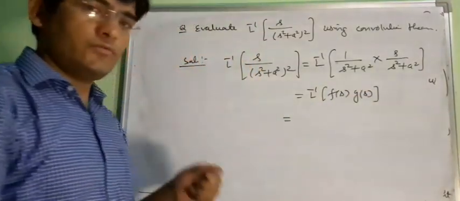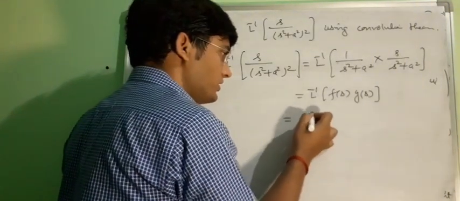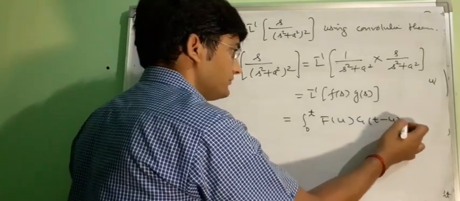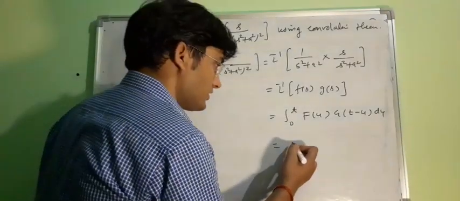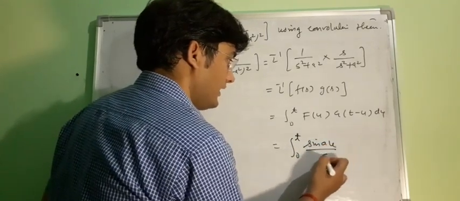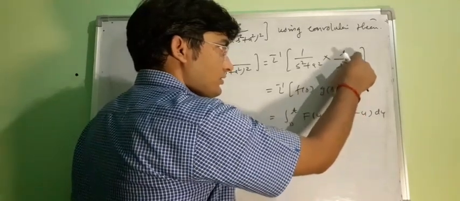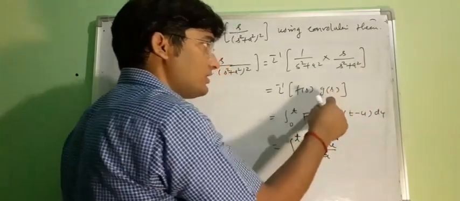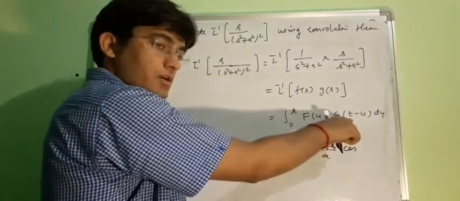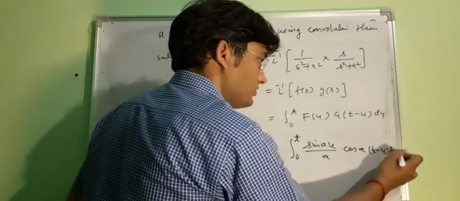Then according to the convolution theorem, the Laplace inverse of Fs into Gs will be integral 0 to t fu gt minus u du. So this is equal to integral 0 to t sin au upon a, then gt minus u. Gt minus u means the inverse Laplace transformation of Gs is cos at, then we will have to replace our t by t minus u. So this is your cos a t minus u du.